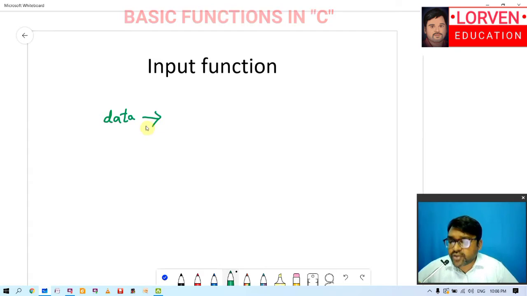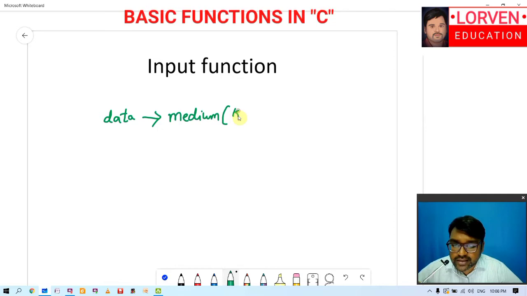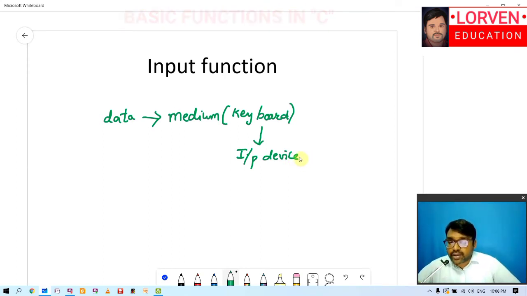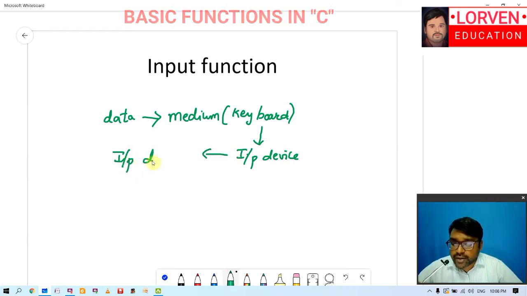So whenever you are trying to give some data here, you will be using some medium, and this medium is called as the keyboard. Whenever we are talking about keyboard, then we can call it as the input device, which makes the task simpler. Whenever we are giving some data using the input device, then it is called as the input data.